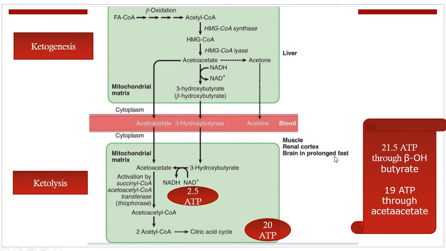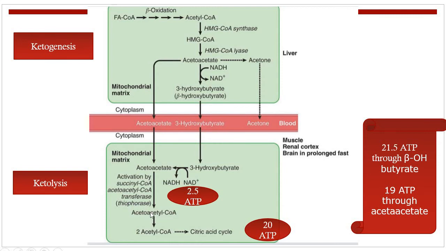in prolonged fasting condition. So this beta hydroxybutyrate is converted to acetoacetate in the presence of beta hydroxybutyrate dehydrogenase, and 1 NADH is produced, and this acetoacetate condenses with succinyl coenzyme A and gives acetoacetyl coenzyme A in the presence of enzyme thiophorase.